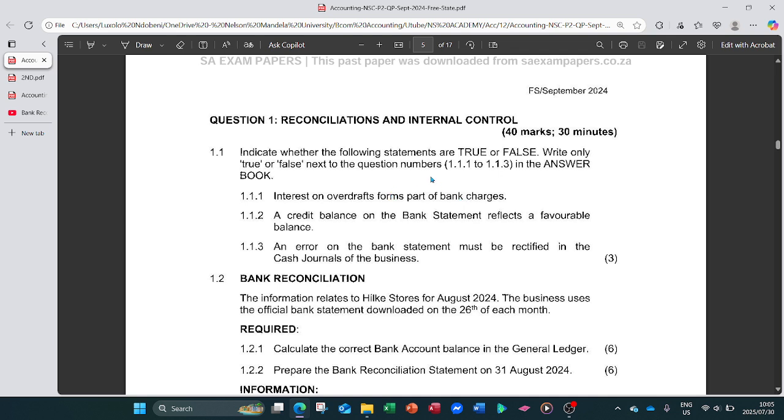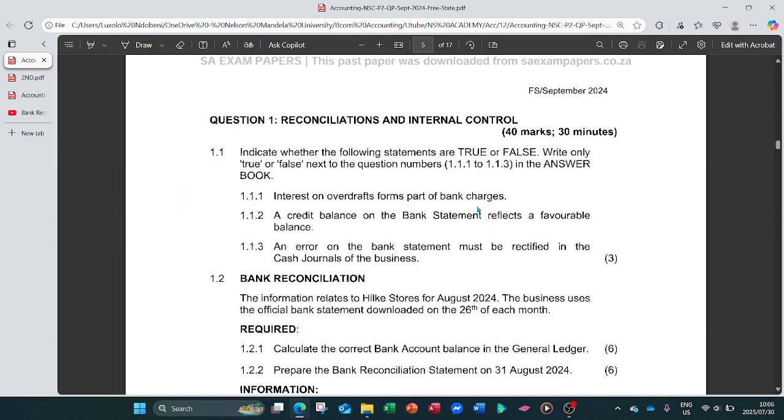So you have to ask yourself, what is interest on overdraft and what are bank charges? They're saying that the interest is part of the bank charges. What I know is that the interest on overdraft is the cost of borrowing. You are charged that cost by the bank when you borrow money from them. And the bank charges are the charges that everyone using that bank is charged, whereas the interest is only charged to those who borrow money from the bank.